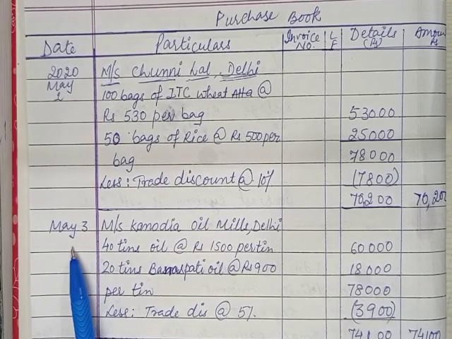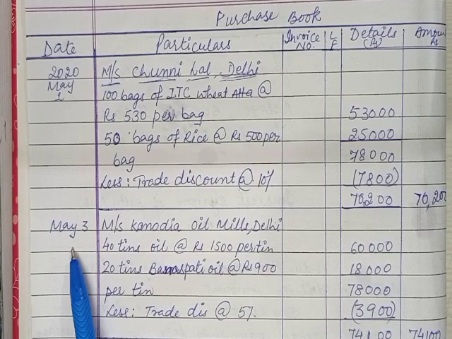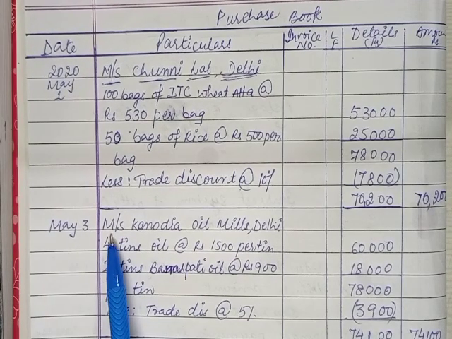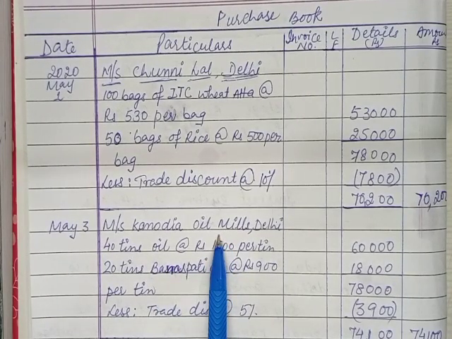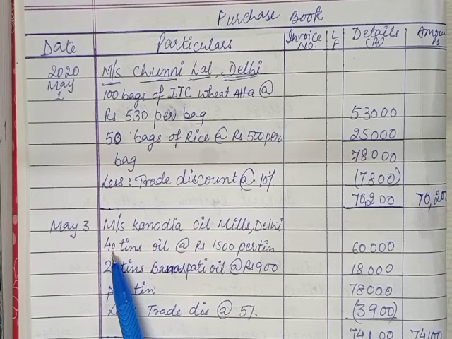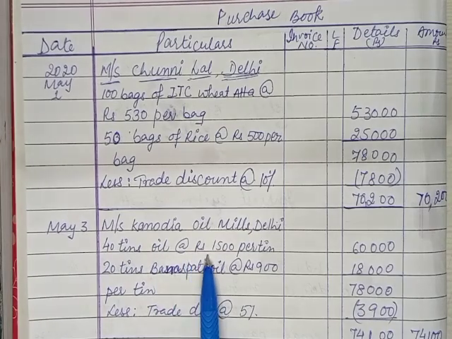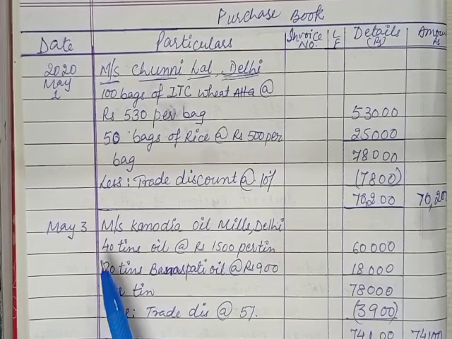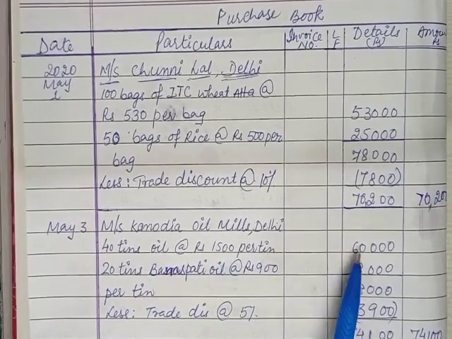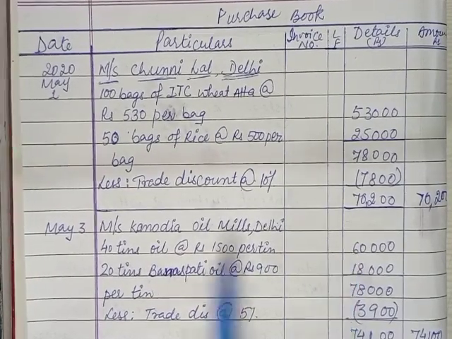Now come to the next transaction that has taken place on May 3, bought from Messrs Kanodia Oil Mills. So first of all, you just mention the name of the firm from which you have purchased the goods. Then mention all the items which you have purchased. So here it was 40 tins oil at the rate rupees 1500 per tin. Per tin has been given, so you have to multiply it and it will come 60,000.